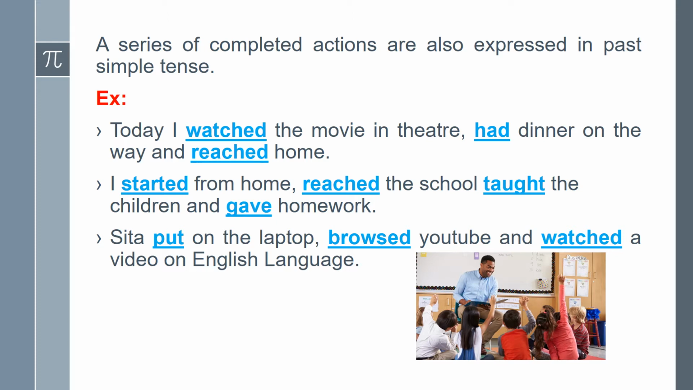I started from home, reached the school, taught the children, and gave homework. Sita put on the laptop, browsed YouTube, and watched a video on English language. These are all actions which were completed in the past, but they are in a series. For a series of completed actions we can use past simple tense.